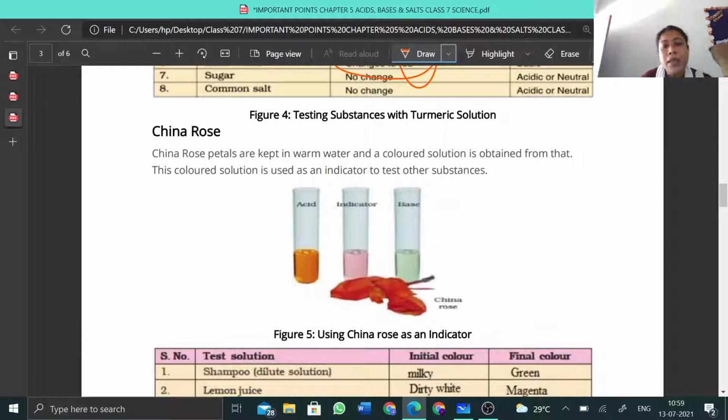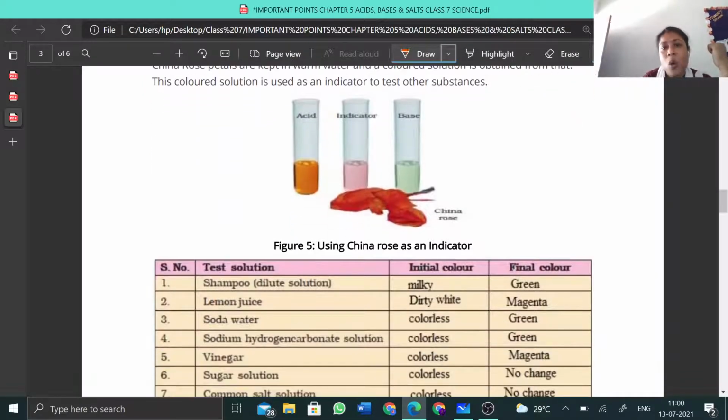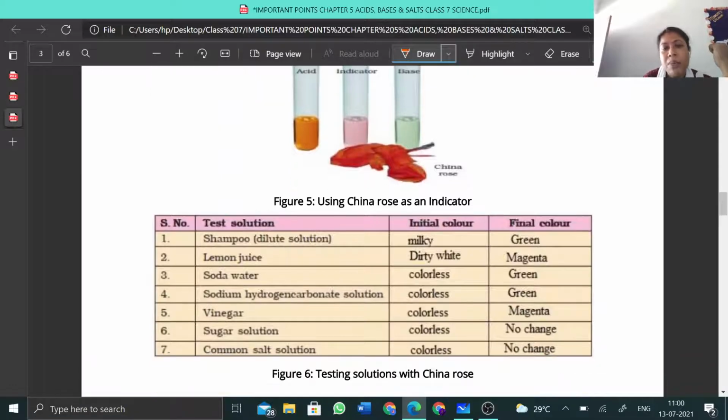Next is the indicator that is called the China rose indicator. China rose petals are kept in warm water and the extract is obtained. Okay, and the change of the China rose solution by adding either bases, acids or neutral substances will indicate whether a substance is acidic, basic or neutral in nature. Some of the examples have been given, you can see in figure 6. Shampoo, you know already, the initial color is milky and the final color is green. Green shows that it is a base.